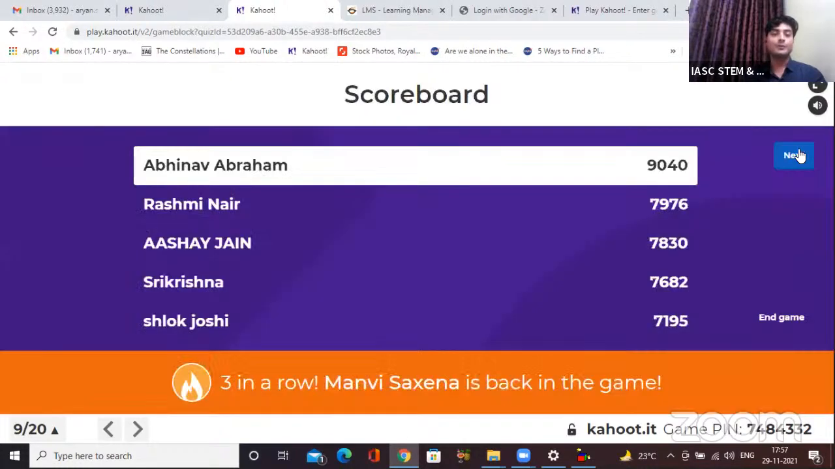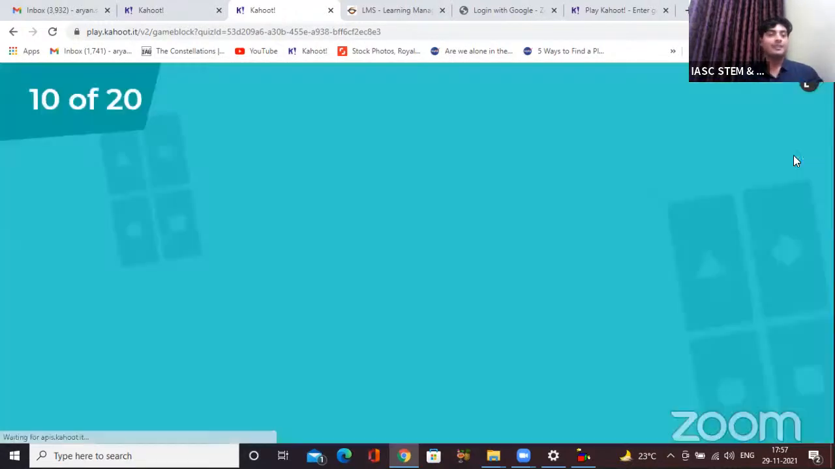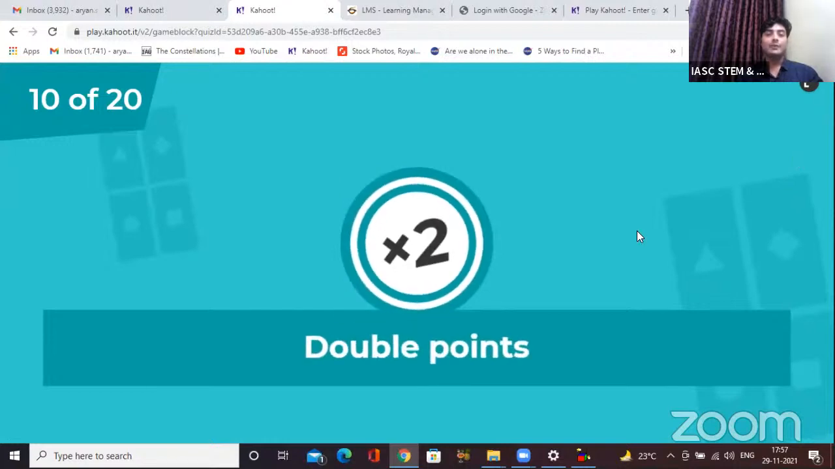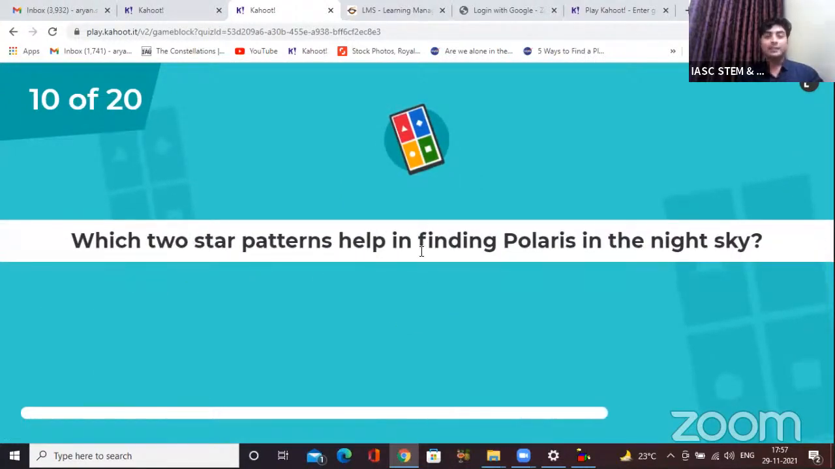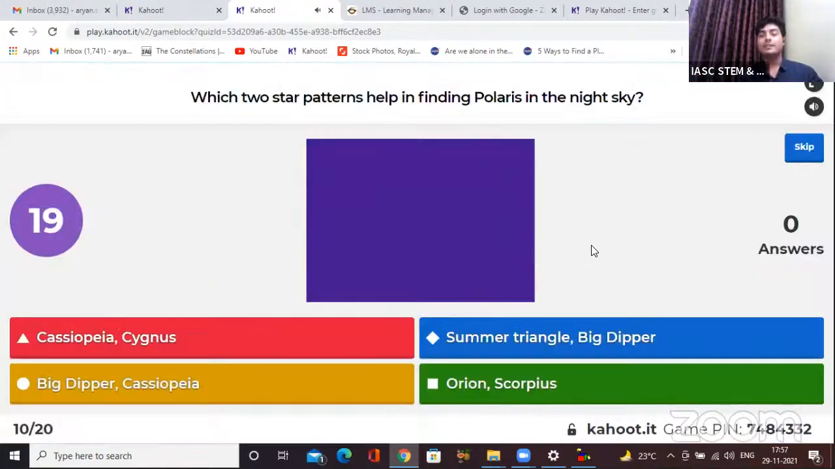Let's see the scoreboard. Okay, everyone is just glued to their position now. Meanwhile, Manvi Saxena is back in game. Very good. Let's see the next question. Question number 10, we are for double points. Okay. Which two star patterns help in finding Polaris in the night sky?